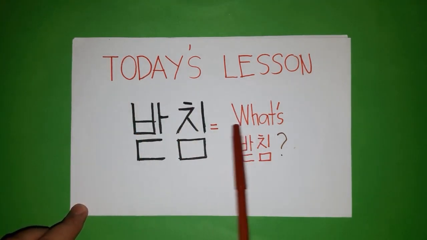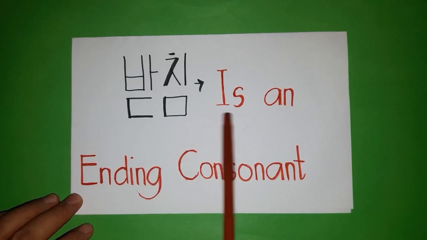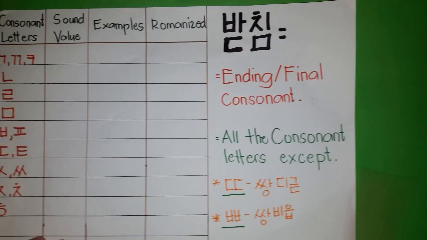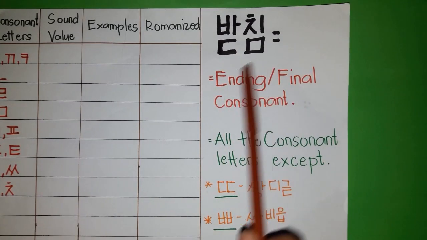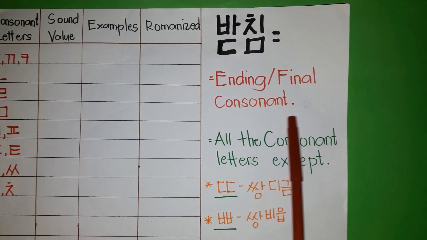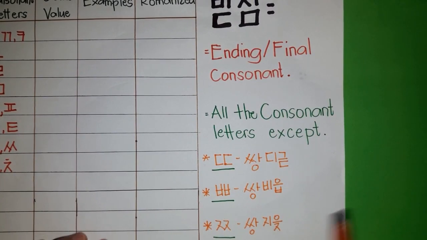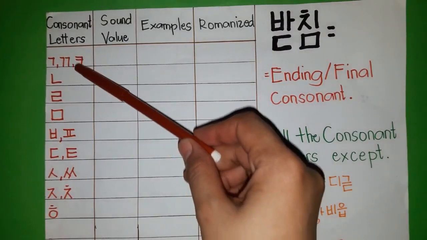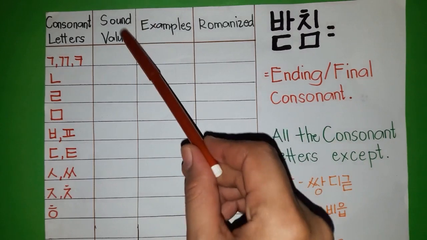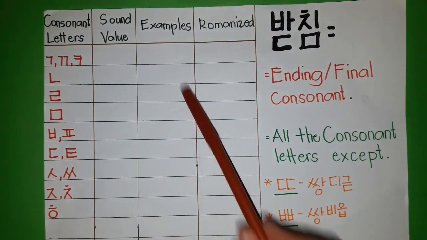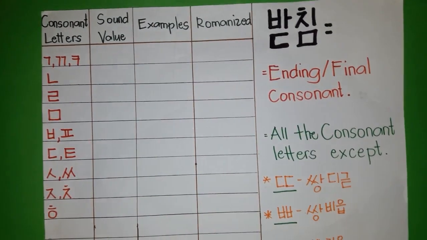Today's lesson is about 받침. So what is 받침? 받침 is an ending consonant, the ending or final consonant of a syllable. All the consonant letters except ssang-digeut, ssang-bieup, and ssang-jieut can be used. Here are the consonant letters and their sound values, with some examples and their memorization.